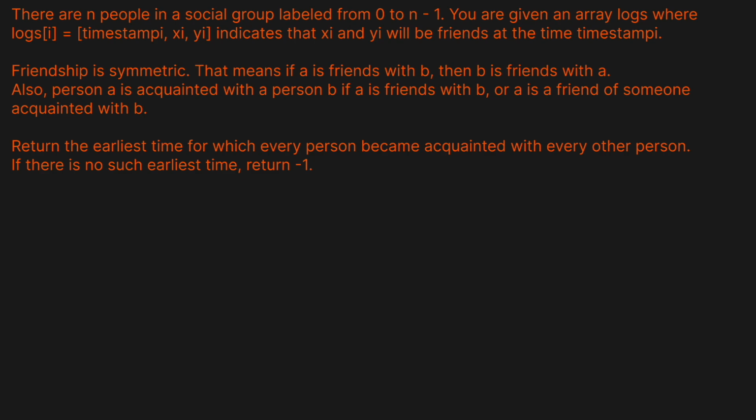Alright, there are n people in a social group labeled from 0 to n minus 1. You are given an array logs where logs[i] equals [timestamp_i, x_i, y_i], which indicates that x_i and y_i will be friends at the timestamp. Friendship is symmetric. It means that if A is friends with B, then B is also friends with A. Also, person A is acquainted with person B if A is friends with B, or A is a friend of someone who is acquainted with B. Return the earliest time for which every person becomes acquainted with every other person. If there is no such time, return -1.